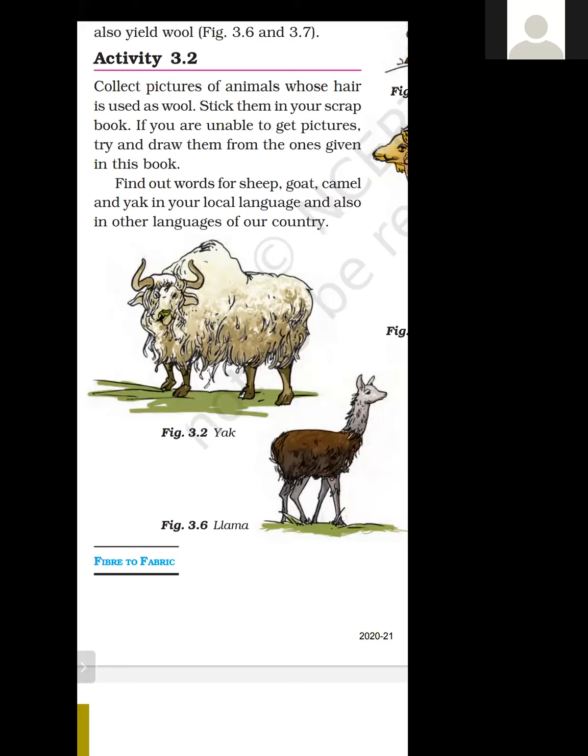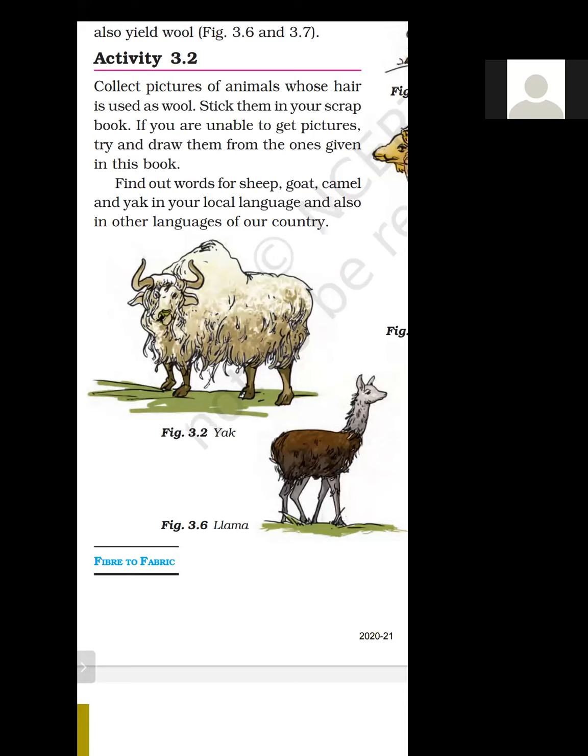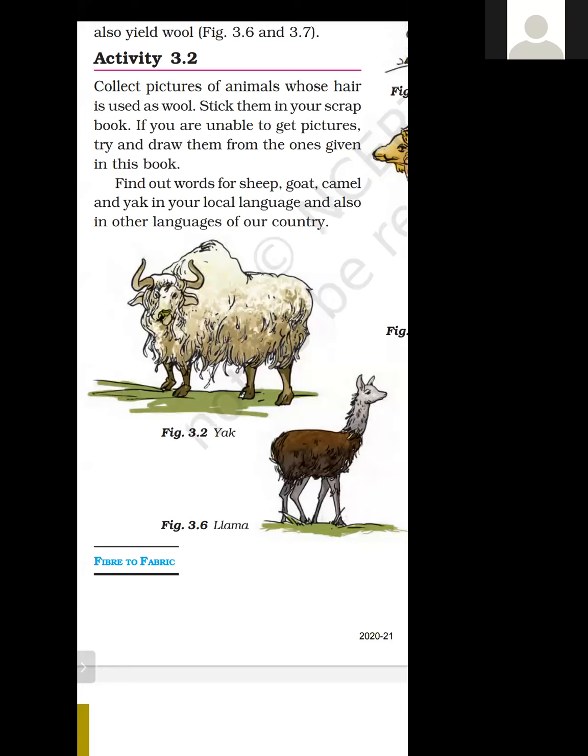If you are unable to, try to draw them from the ones given in this book. So you can also draw with the help of this diagram in your book, notebook. Find out words for sheep, goat, camel, yak in your local language and also in other languages of our country. So just try.